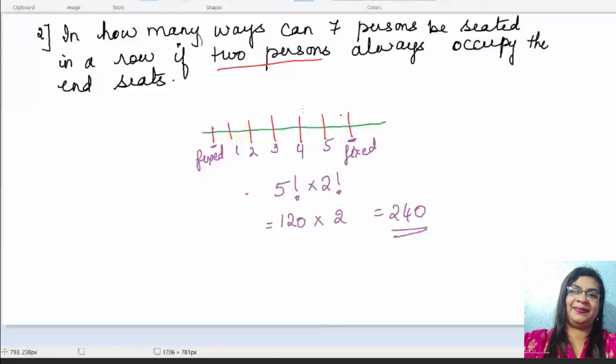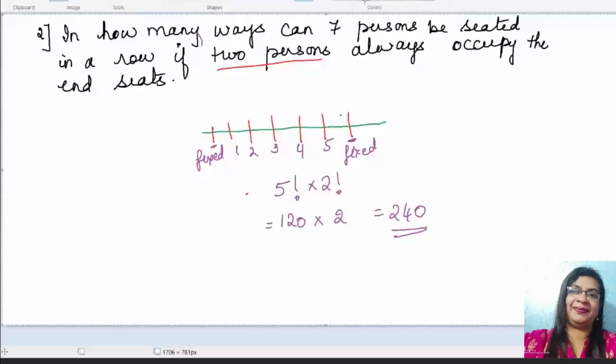Now these 2 fixed persons, who always want the side seat. Suppose in a bus you say we always want a side seat. These 2 persons who want the side seat can interchange their sides, right? They can interchange their sides. So this person and this person, whoever is at the side, could be arranged again. There are 2 persons, so they could be arranged in 2 factorial ways. So therefore my answer is 5 factorial into 2 factorial.